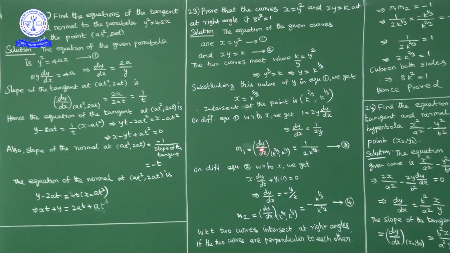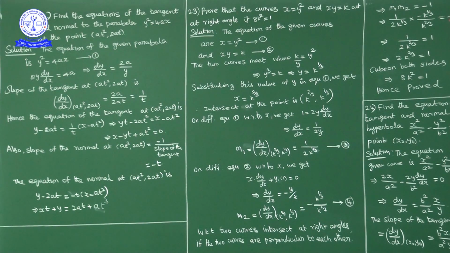Now first curve slope at (k^(2/3), k^(1/3)) is 1 by 2 k^(1/3). Next, slope of the tangent to the second curve at the same point is minus k^(1/3) by k^(2/3). The product of these two is minus 1, that is 1 by 2 into k^(1/3) into minus k^(1/3) by k^(2/3) is equal to minus 1.